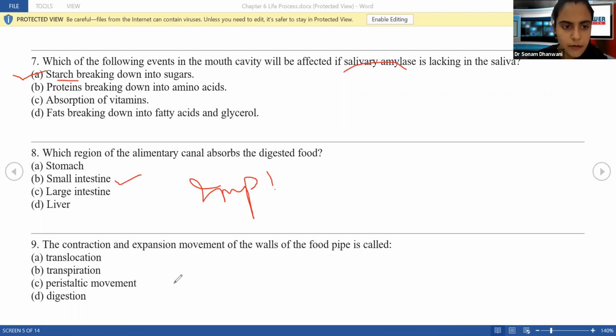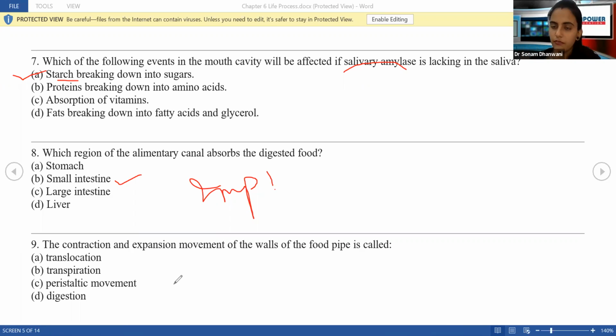Going to the next one. Contraction and expansion movement of the walls of the food pipe is known as what? Now see, we have ingested food, so the walls of the food pipe will keep doing this movement: contraction, relaxation, contraction, relaxation. So what is this movement known as?